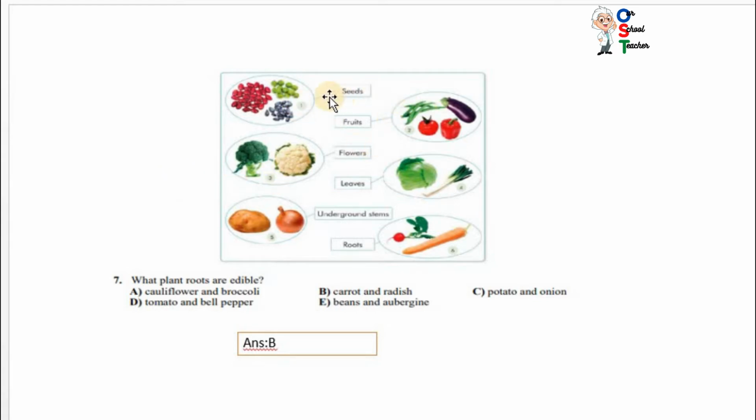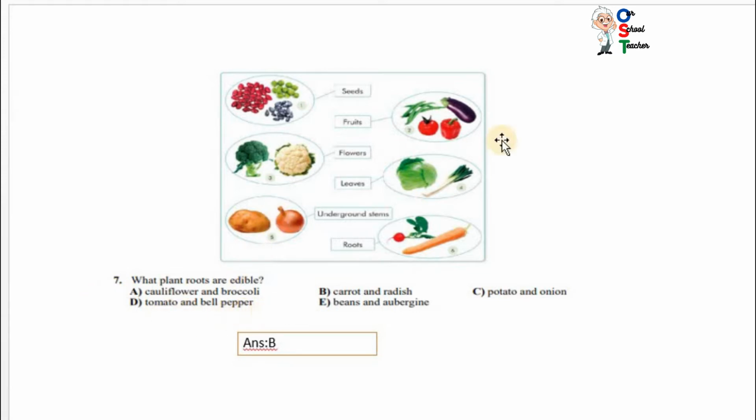Now look at number 7. You can see in this picture there are some seeds, fruits, flowers, leaves, underground stems and roots. So read the question. What plants roots are edible? You can see these are the roots and they are edible. You can eat it. Cauliflower and broccoli? No, these are the flowers. Carrot and radish? Yes, these are roots. Potato and onion? These are underground stems.